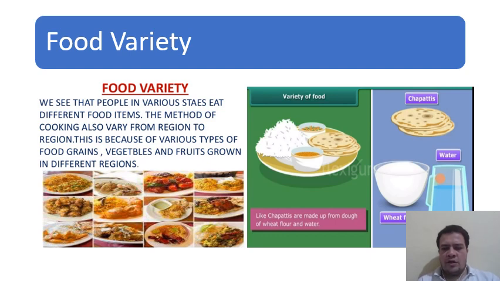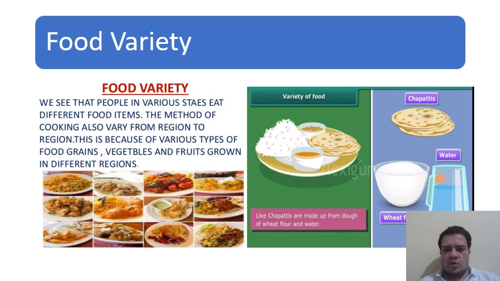So we depend on it, and we need each and every type of food material because every food material provides certain nutrients to us which can help us to grow, to develop, as well as to repair our body organs if any kind of damage is found, isn't it? So food is very essential, and every food material is very important. If you are going to depend on one kind of food, then it will be a problem for the body, isn't it? So we should be having all types of food material in our diet.